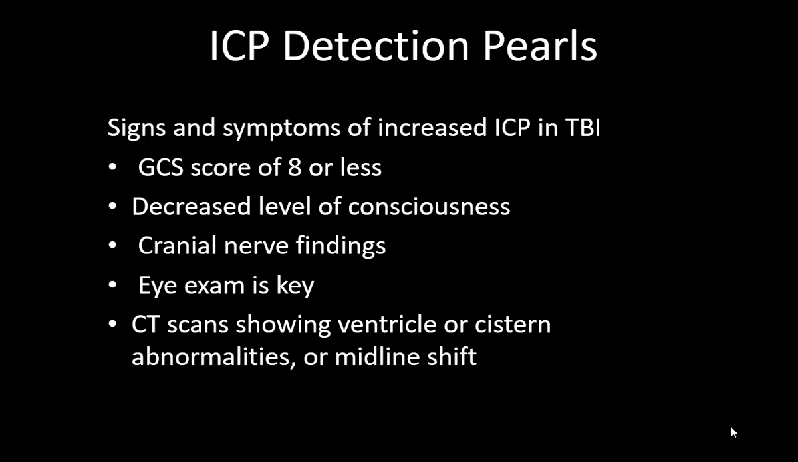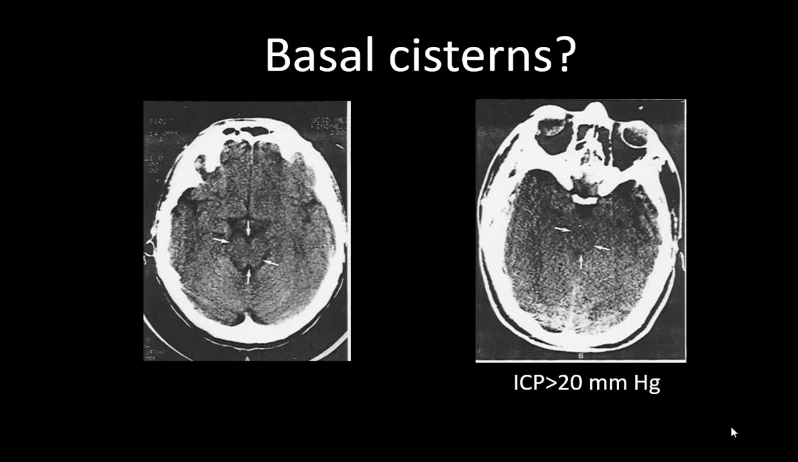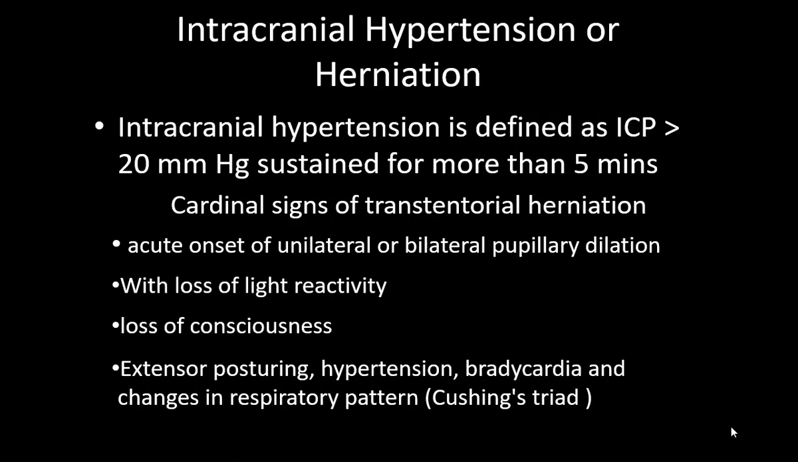So the signs and symptoms would be GCS going down, so patients will have altered sensorium. Cranial nerve findings could be there. Eye examination, please check the pupillary signs. That is very, very important whenever we are looking at ICP monitoring in patients. A CT scan would show ventricular cistern abnormalities or midline shift. So the basal cisterns could be totally compressed. They would be almost chink, and vasogenic edema kind of phenomena. So total ground glassing appearance, and this is almost like an ICP of more than 20.